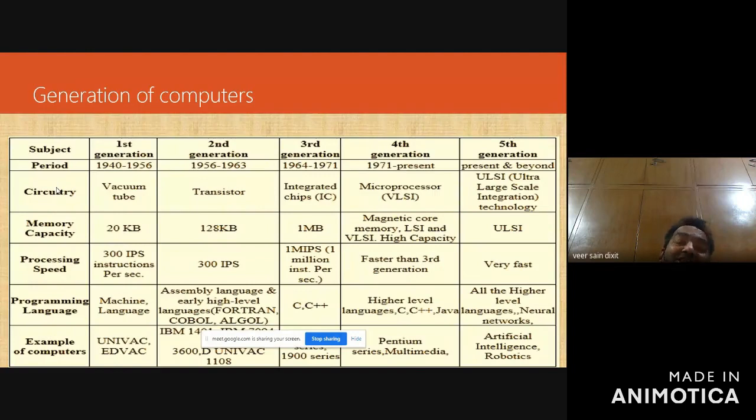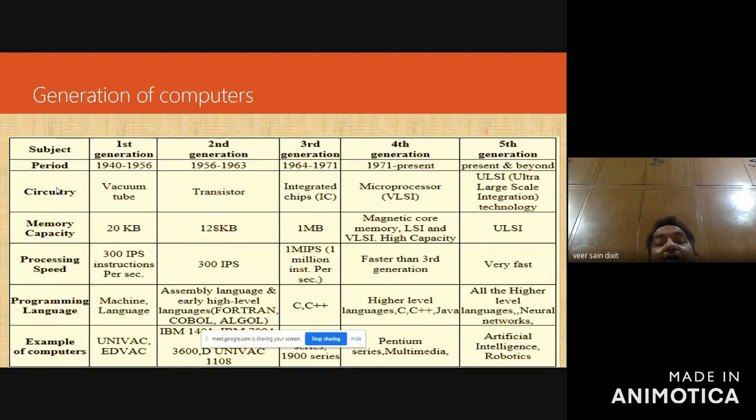So there is a requirement to keep your computer cool. For that, refrigeration is also required. So a big AC room was required for the first generation computer. And the cost of the computer was very high, right? What I told, the period was between 1940 to 56. The technology we were using for the circuitry was vacuum tube, and since we are using vacuum tube, dissipation of heat was too high. So to keep the computer cool, there was a need of refrigeration also. So the cost of the entire computer system of the first generation was very high.